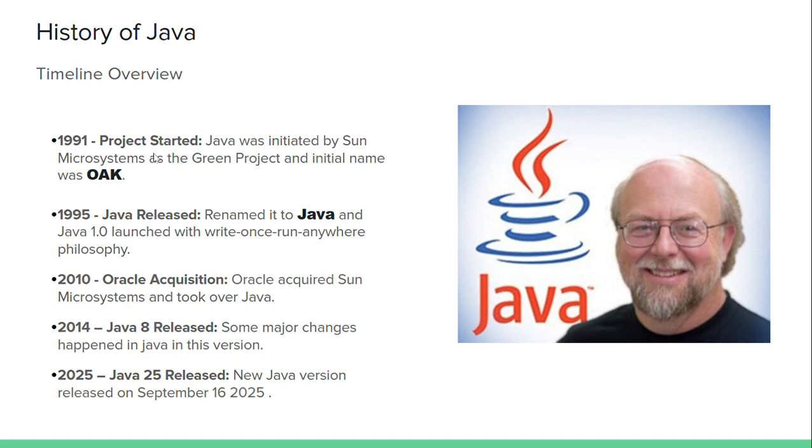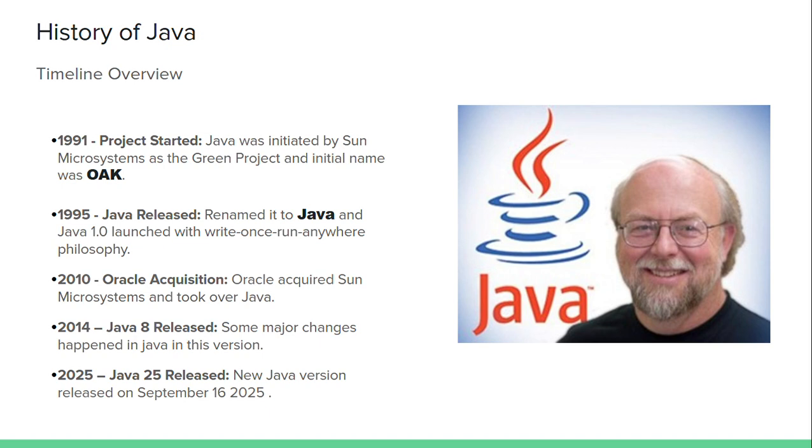Java was first made in 1990 or 1991. The project was initiated by Sun Microsystems as the Green project, and the initial name was Oak. In 1995, Java was released, renamed to Java, and launched with the philosophy WORA, write once run anywhere.